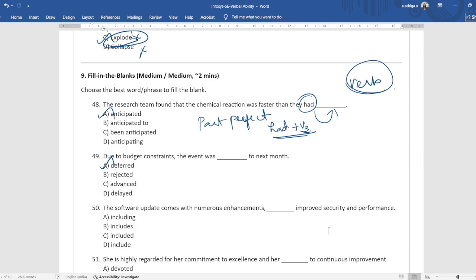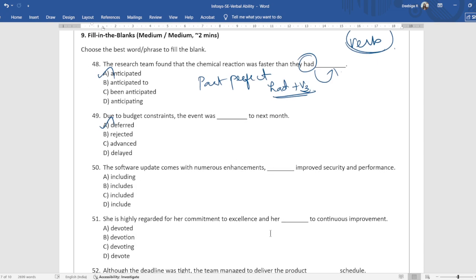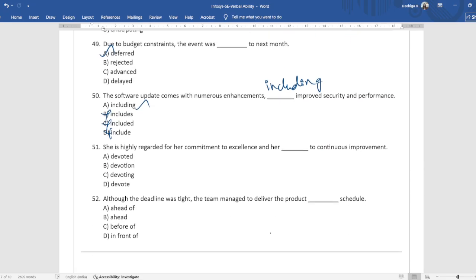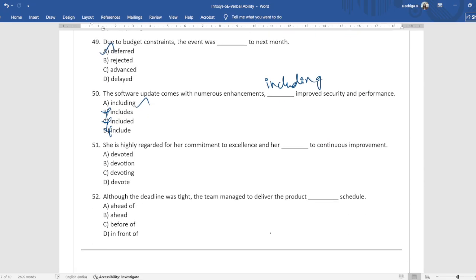The software update comes with numerous enhancements, dash improved security and performance. Including. This is pretty common. You'll choose including improved security and performance. This is not includes, included, include. This is including. She is highly regarded for her commitment to excellence and her dash to continuous improvement. Commitment is a noun. So devotion would be the proper thing for it. This is a noun word. You don't use a verb over here. You use the noun form, devotion.